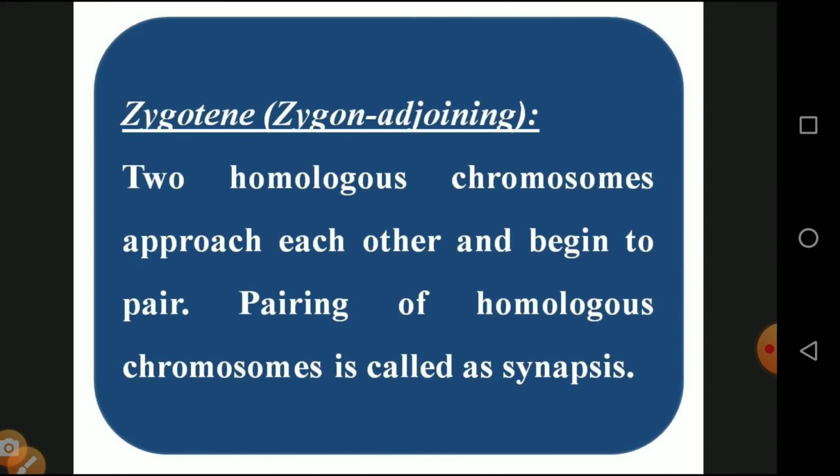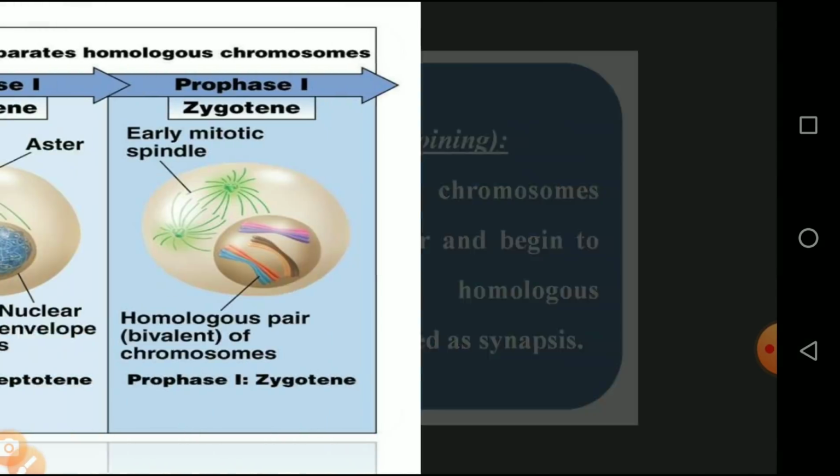In zygotene, the two homologous chromosomes approach each other and begin to pair. So each and every type of chromosome produces its own pair. That is called the formation of homologous chromosomes. This is called a synapsis, a condensed. So this is called a synapsis.